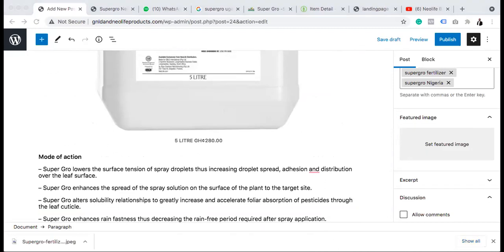How much is 5 liter again? I don't remember, but let me check. I quickly want to check the price list. Super grow, super grow. Yeah, coming.